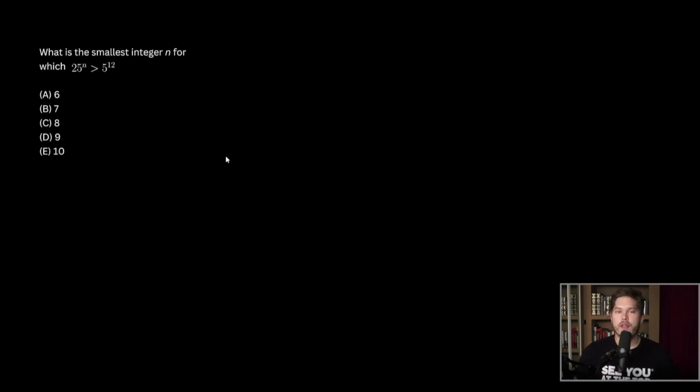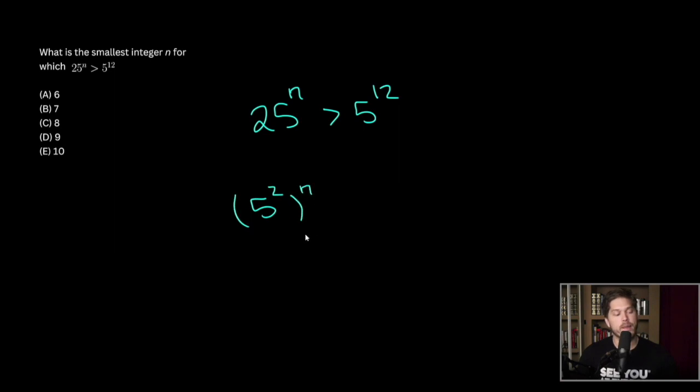Okay, so for this problem, we need to know about exponent rules. Whenever you're comparing exponents or values that have exponents, it's important to have the same base. So you need to understand how to change 25 to the n to 5 squared to the nth power. This is the exact same thing, and it's important because now it's much easier to compare 5 squared to the nth to 5 to the 12th.